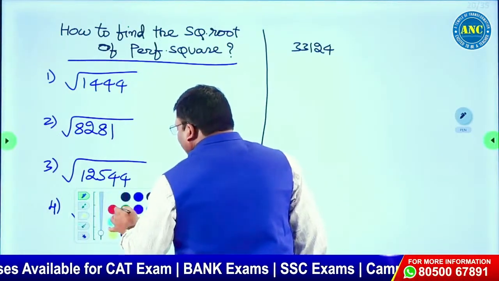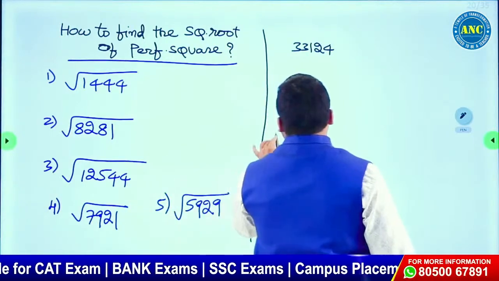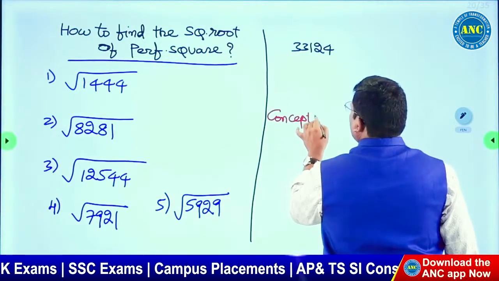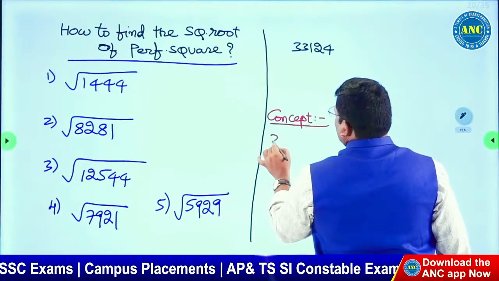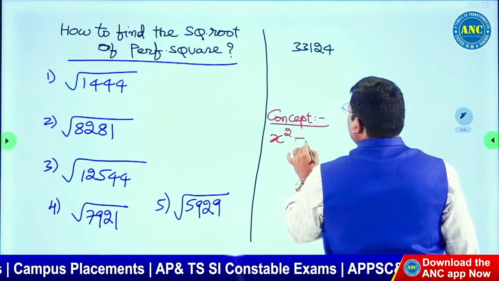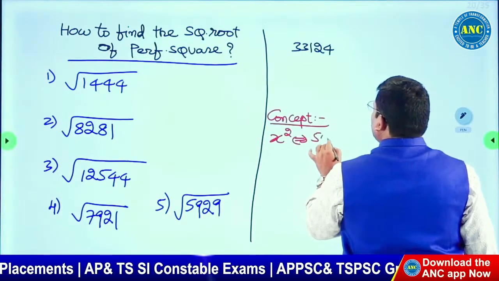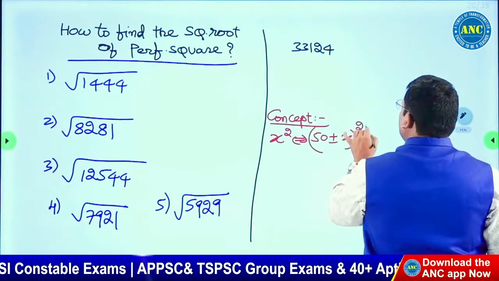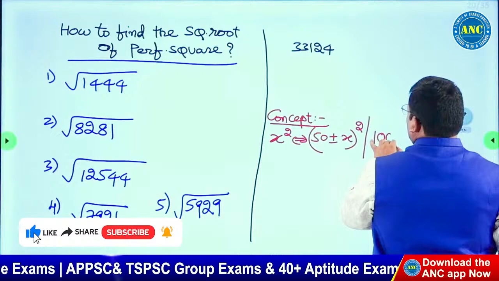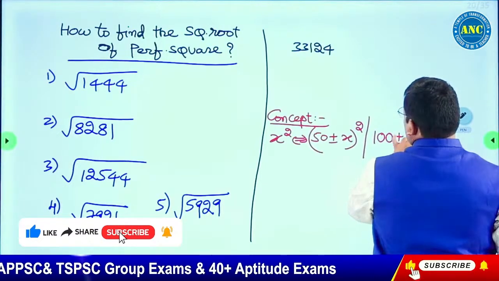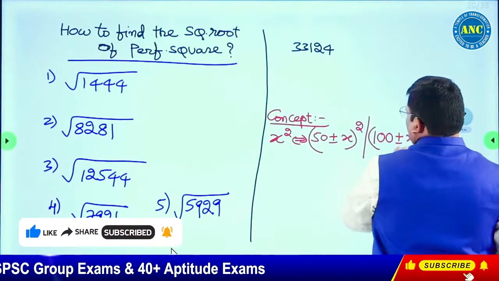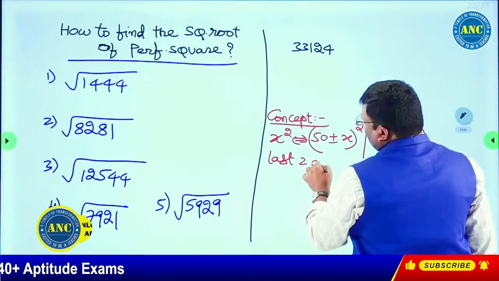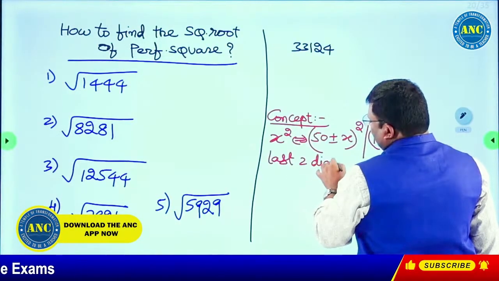There is a beautiful concept. First, I will write down the concept here. Concept is, if I take a number and square it, 50 plus or minus the number square, 100 plus or minus the number square, last two digits will be same.